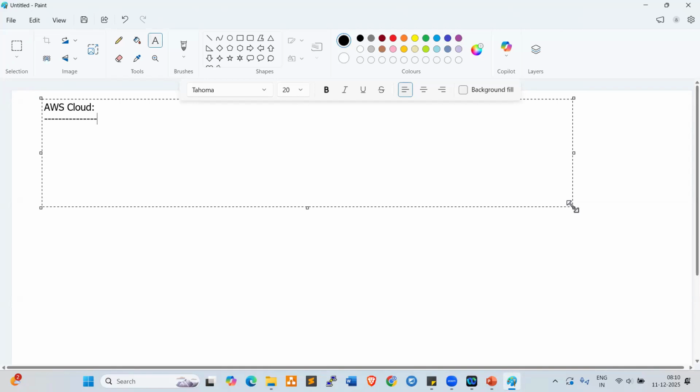So 15, 20 years back, we used to use physical data centers. We used to create and configure servers in physical data centers. However, with the introduction of cloud, everything has changed.